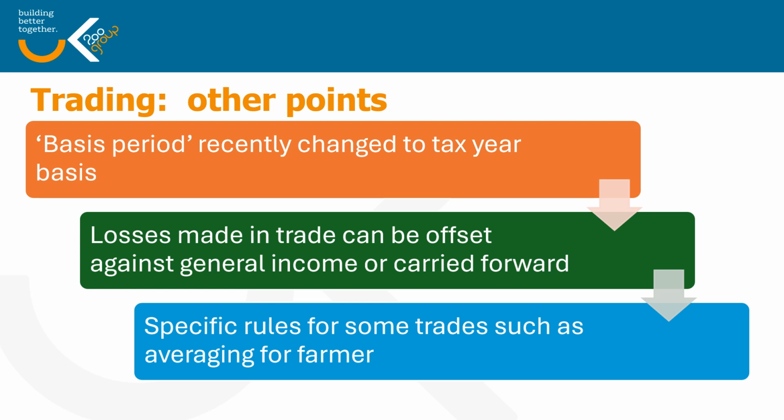Now, basis period provisions have recently changed. From the 24-25 tax year onwards, the profit which is taxed in any tax year is the actual trading profit for that period. So from the 6th of April to the 5th of April. Before this, there were more complex basis period provisions. If you have made a loss in a trade, then you may be able to offset it against your general income, either in the current year or the previous year, or you can carry it forward to offset against future profits.